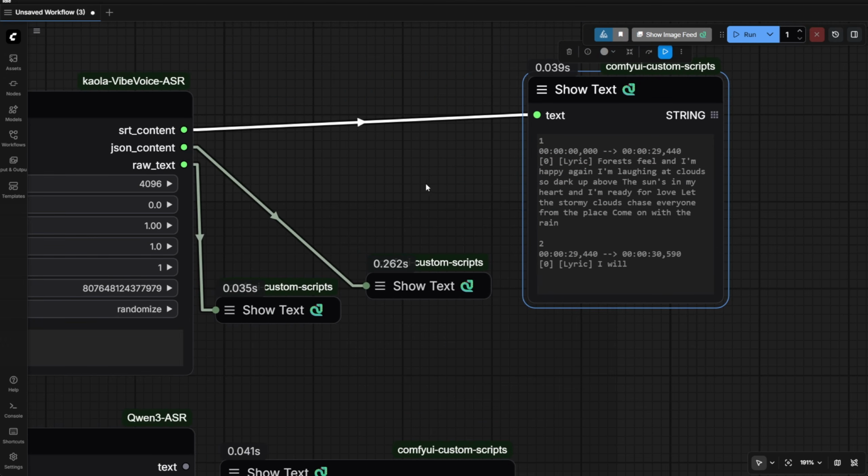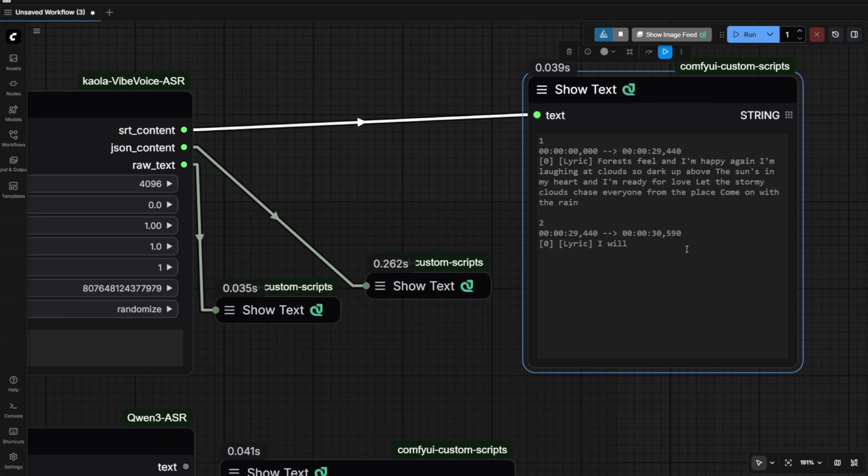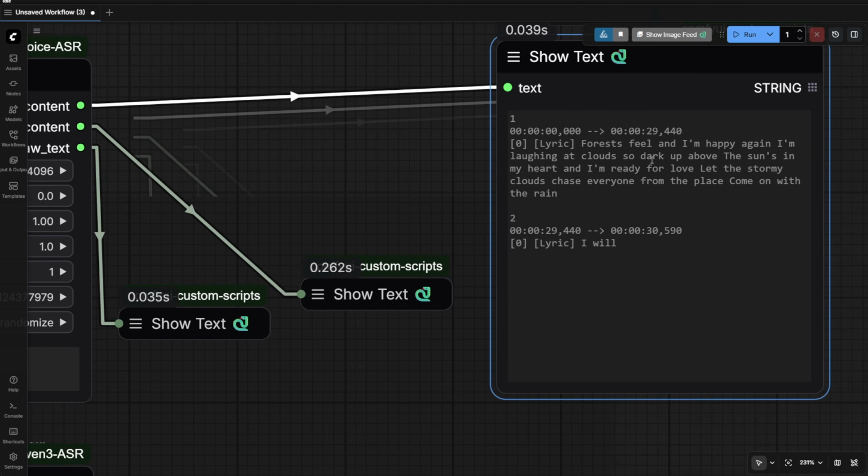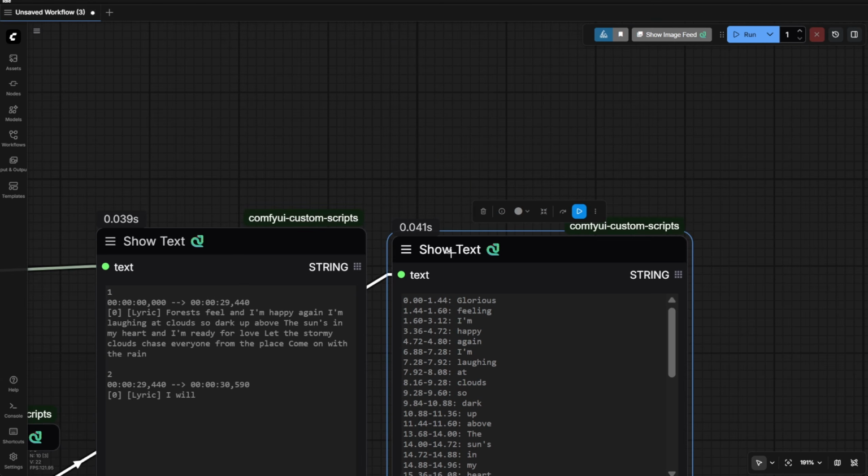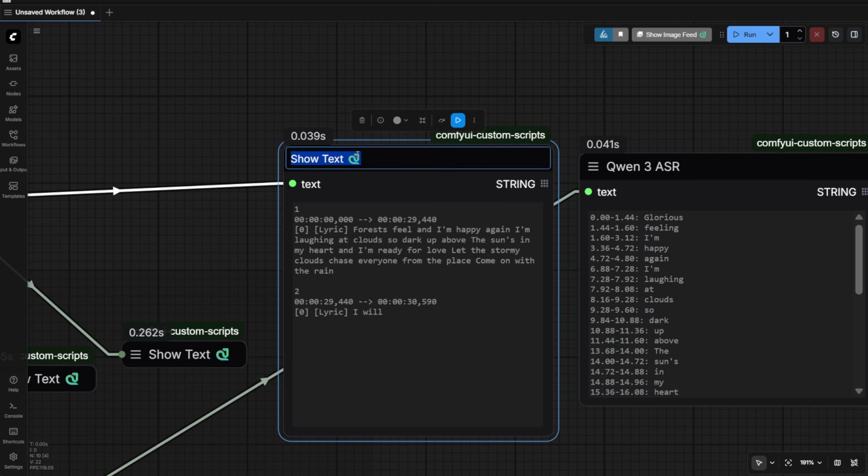Okay. The next one is going to be the string content that's just purely outputting the plain text format of this audio output. And from here, you see that it has timestamps, but not as detailed as what you see in Qwen3, like every little single word. And here again, this is from Qwen3 ASR, and this is from Microsoft VibeVoice ASR.